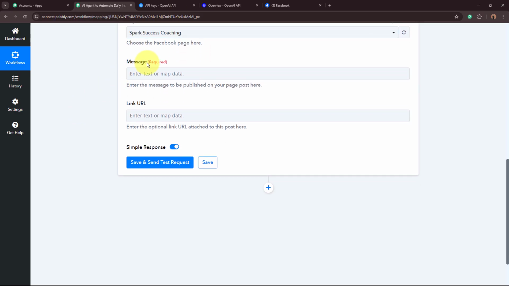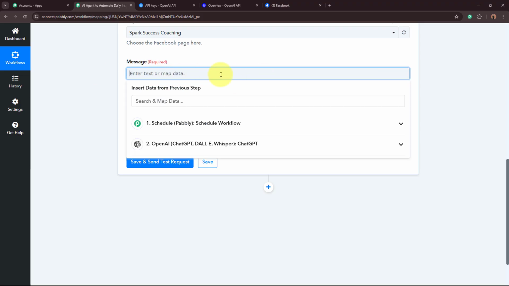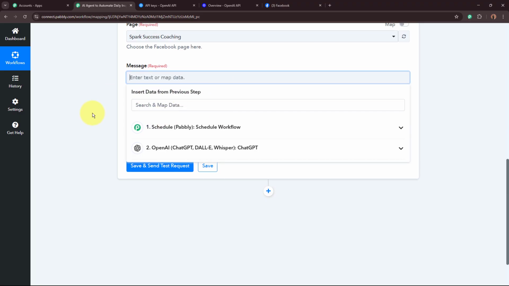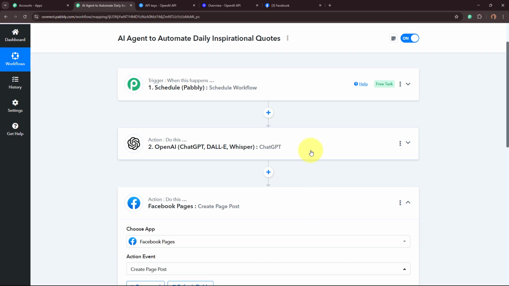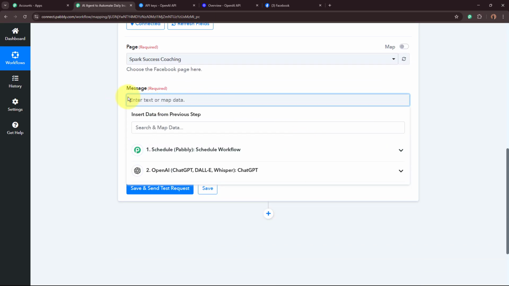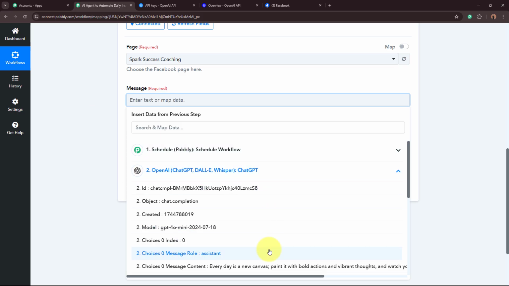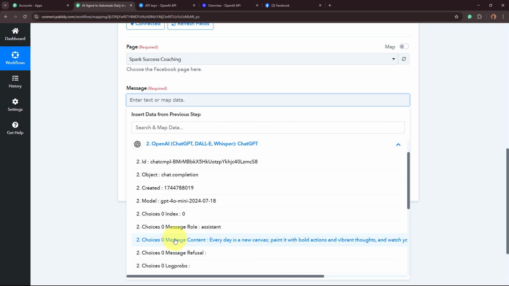After selecting the page, it is asking me to enter the message that we want to publish on our page. For the message, I want to enter the inspirational quote generated by my AI agent. Now for the data of this field, I am going to map the data, which means inserting data from the previous step of this workflow. How it works is that as soon as I click on this field, these are the previous steps. As I click on this OpenAI step, this is the same response that was captured in our previous step, in which we have received the generated content.